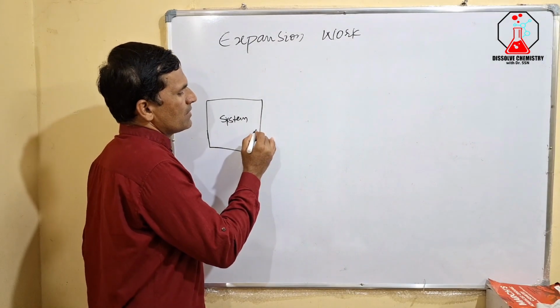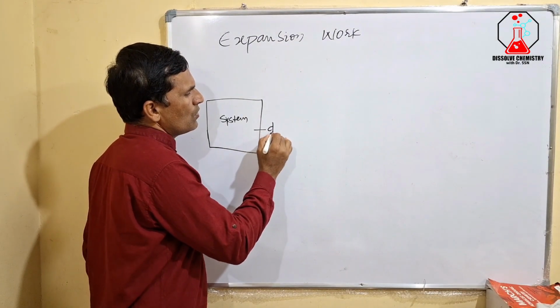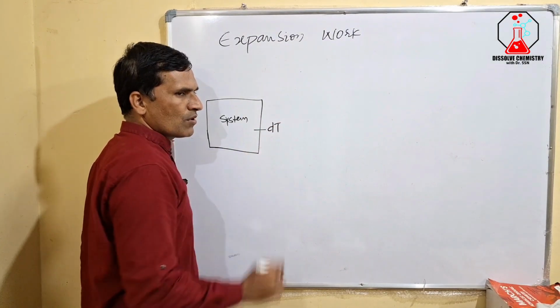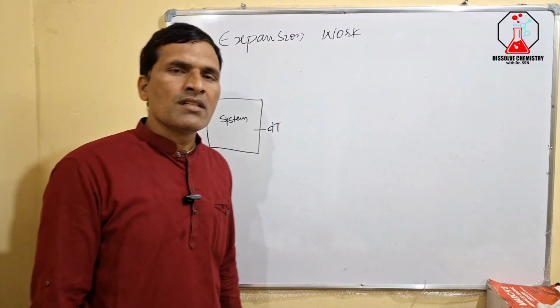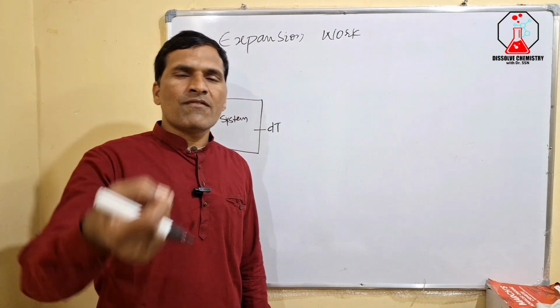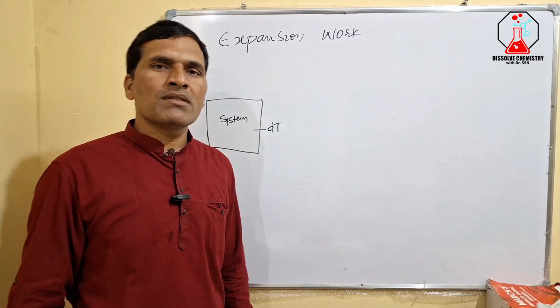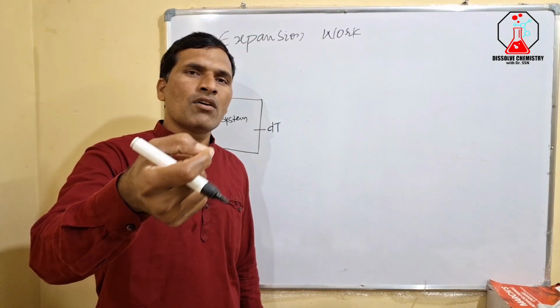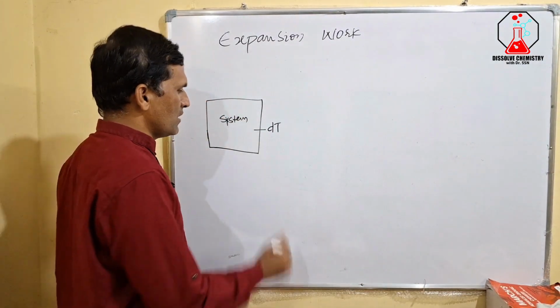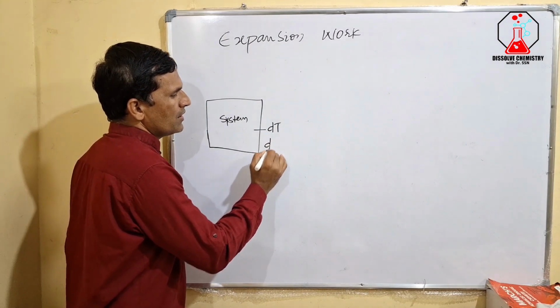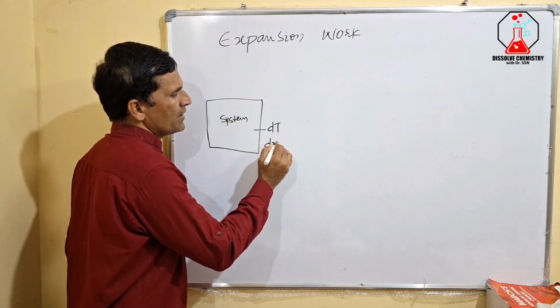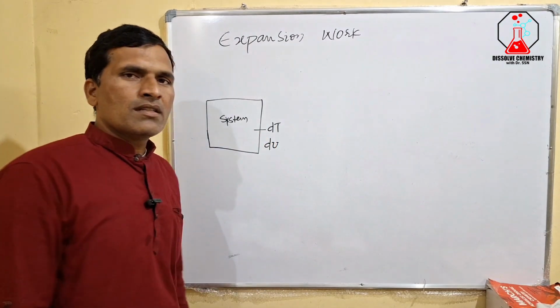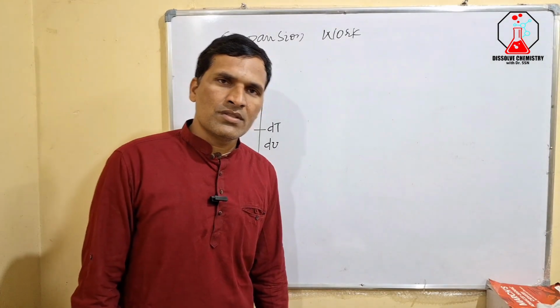Say the temperature, a small change dT in temperature. As you change the temperature infinitesimally, the internal energy will also change infinitesimally, by dU.